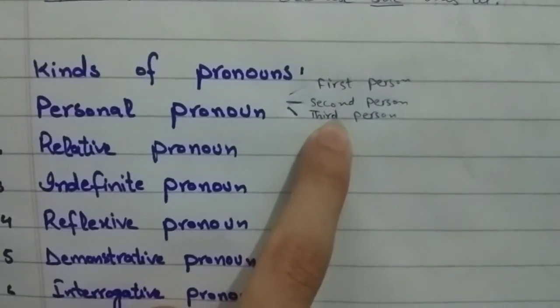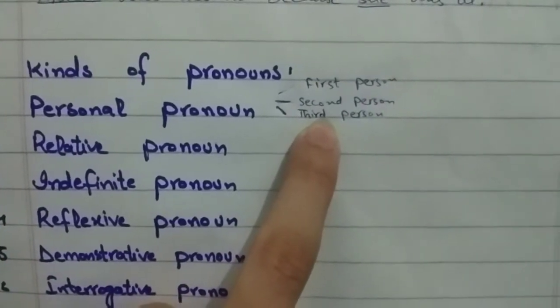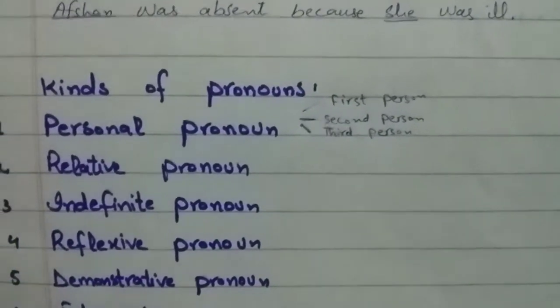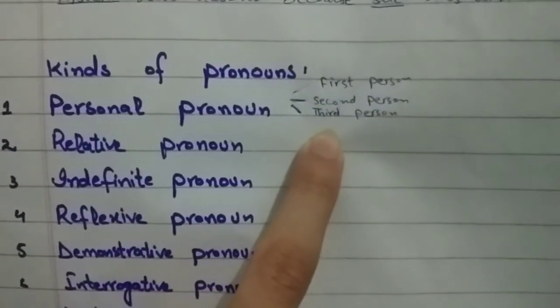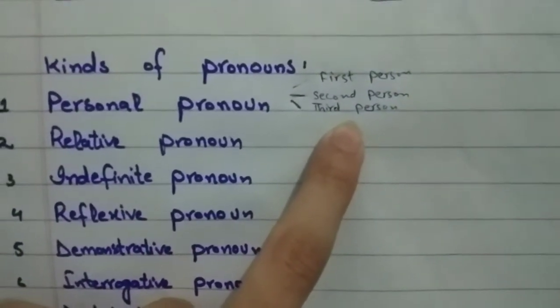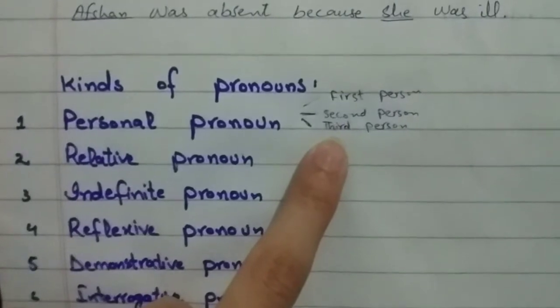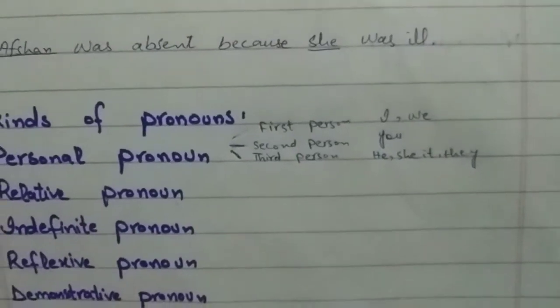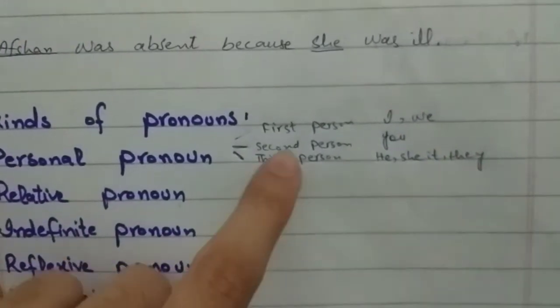Second person refers to the person or persons spoken to, or you may say the other person. Third person refers to the person or things spoken about, which means the person that is not present at that time.